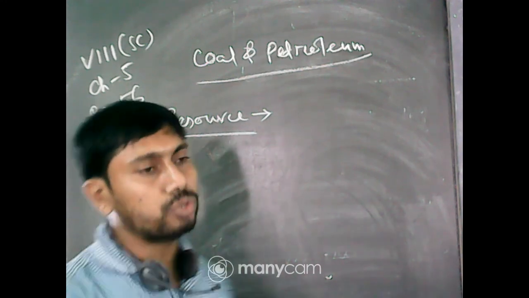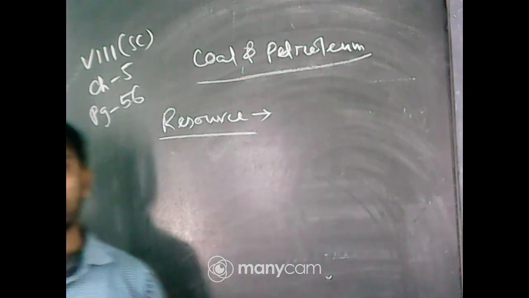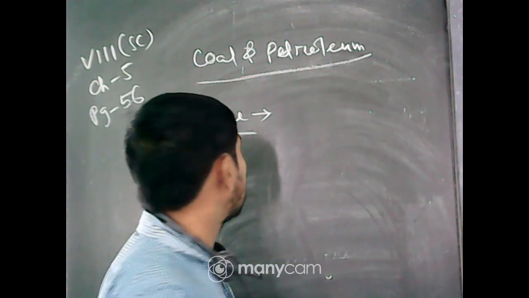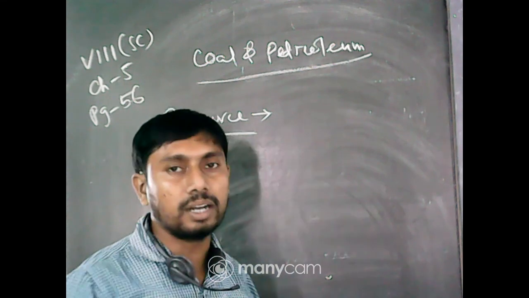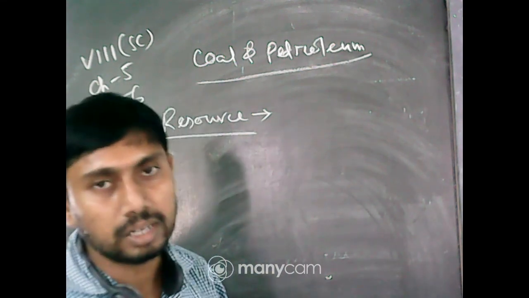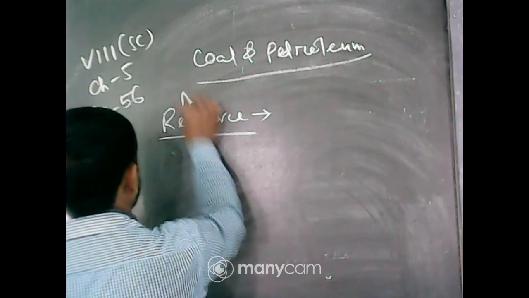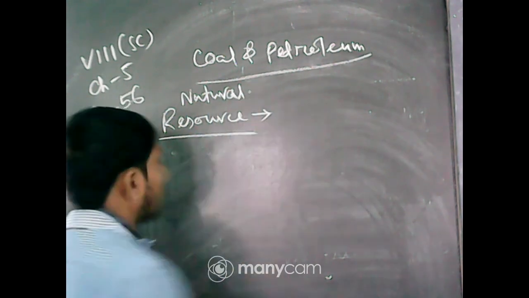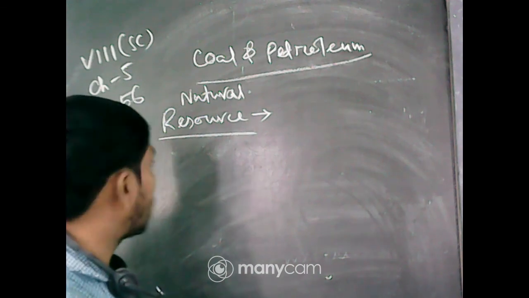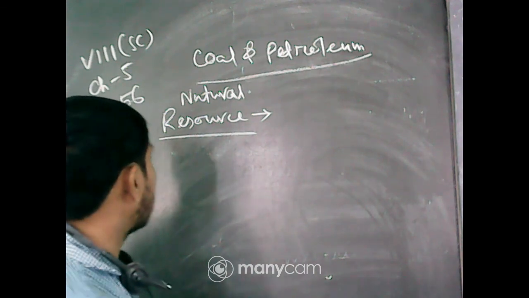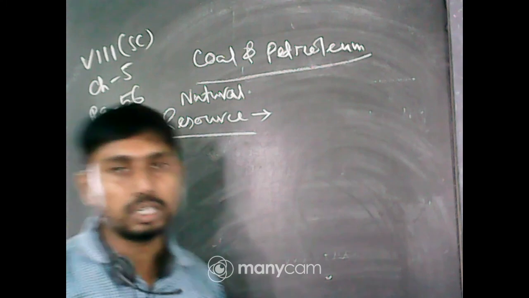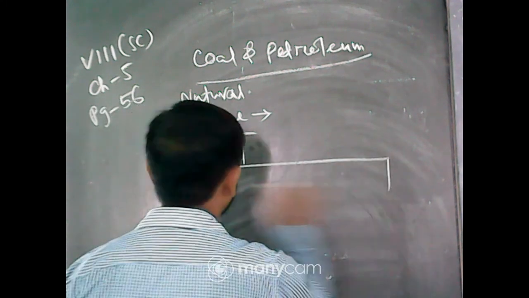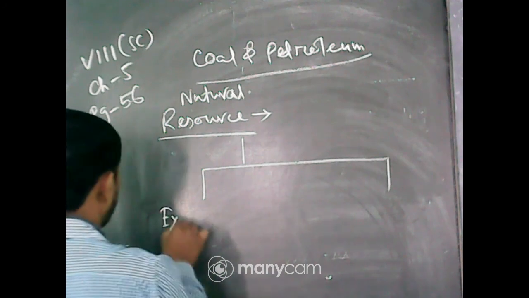Coal and petroleum are stored in the earth crust, and nowadays we are using them, so they are called natural resources, because they are saved in nature. Artificial resources are also there. Natural resources are of two types: exhaustible and inexhaustible.